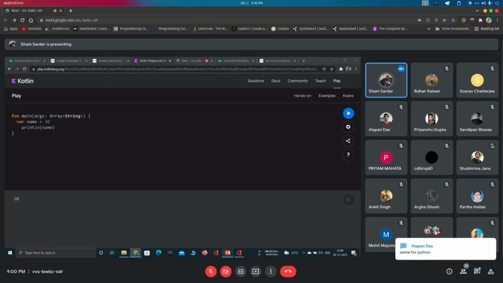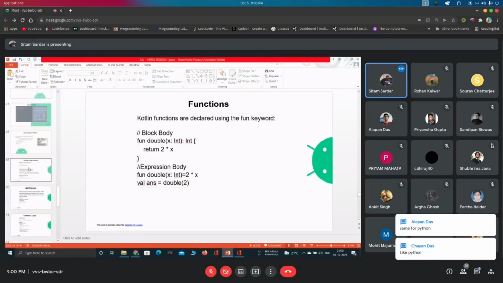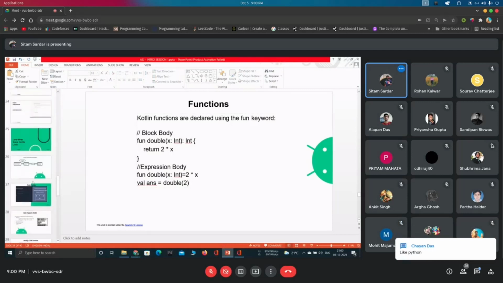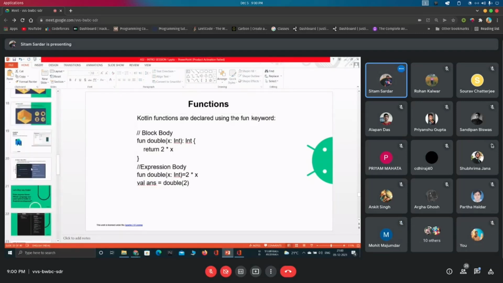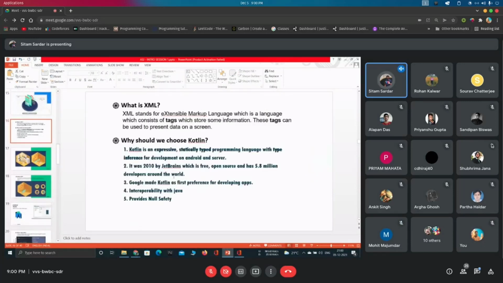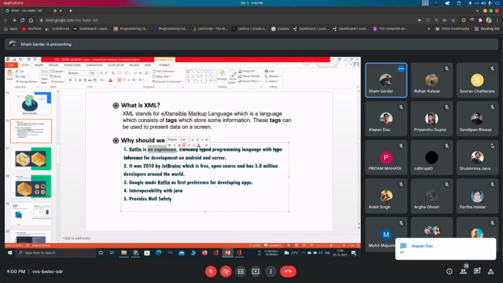Inside my PPT, whenever I was saying to you all that Kotlin is an expressive, statically typed language with type inference.